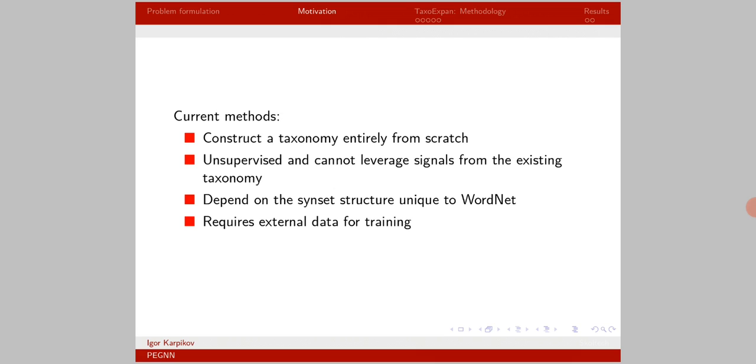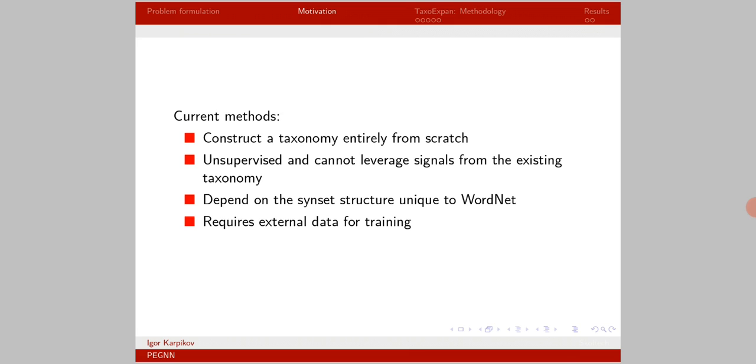Most existing machine learning approaches focus on building the entire taxonomy from scratch, which is infeasible in many real-world applications, because the existing taxonomy should be preserved exactly. There exist some studies on expanding WordNet, in which the existing taxonomies are preserved, but the underlying approaches depend on the synset structure unique to WordNet, and thus cannot be easily generalized to other taxonomies.